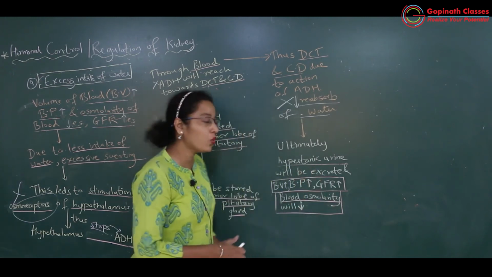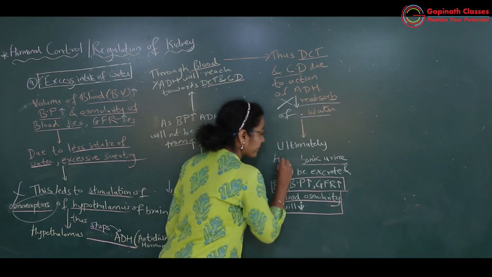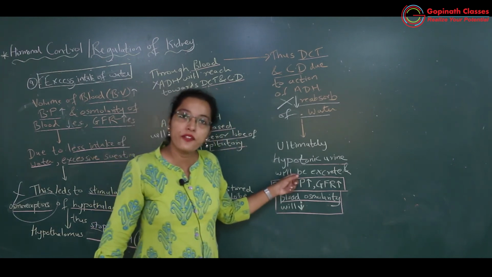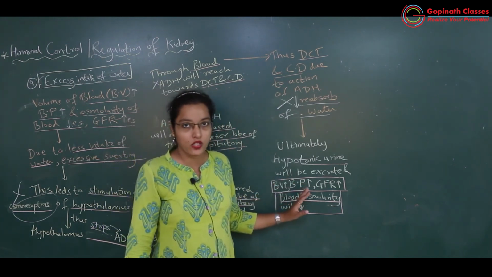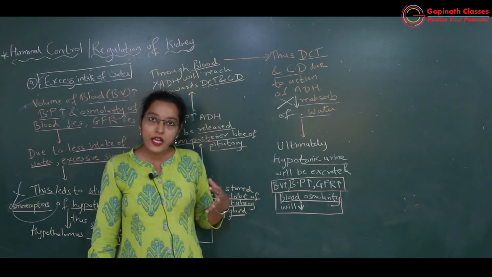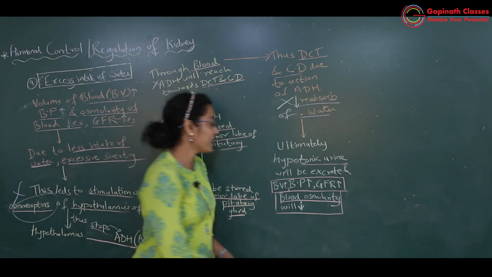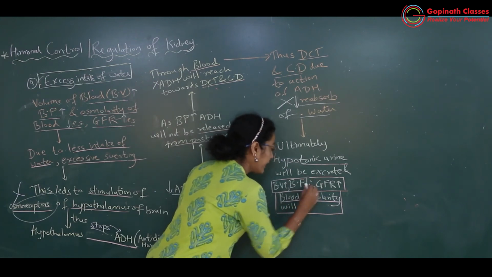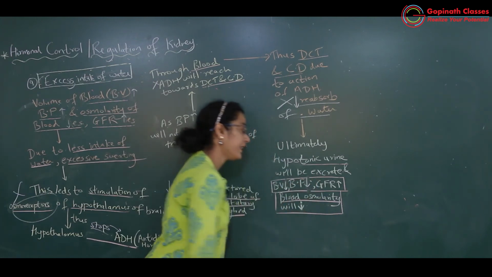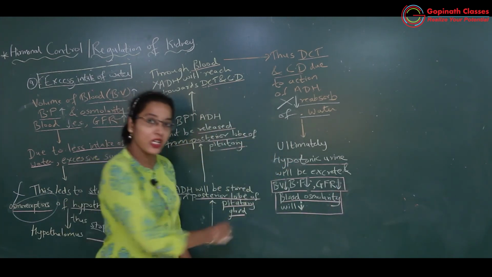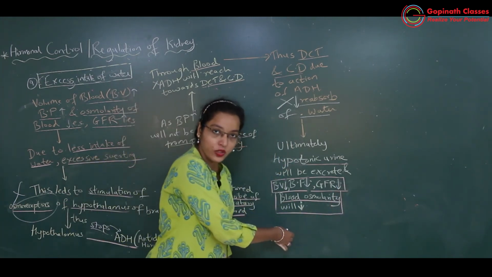So how will be the urine? Urine will be hypotonic. So hypotonic urine will be excreted out, and blood has now water का reabsorption कम हो गया, means BP will decrease, blood volume will decrease, glomerular filtration rate will decrease, and blood osmolarity में क्या changes होंगे?